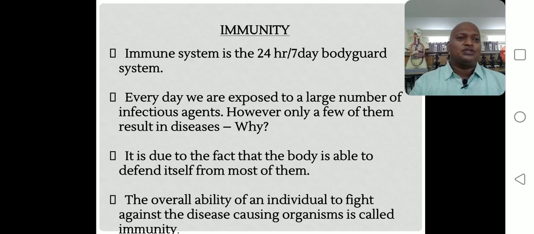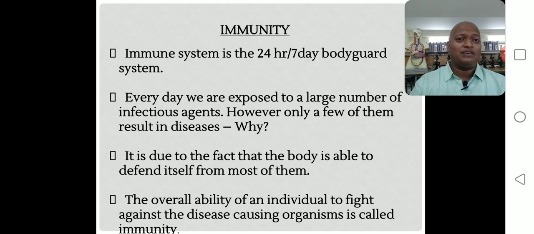Our human body is exposed to the environment. We inhale air, and through the air some microorganisms enter. We don't know whether it is pure or contaminated air. Whenever we drink water and take food, we are not aware of what types of microorganisms enter the body. But even though our body is exposed to the environment and to different infectious agents, we are not getting so many different types of diseases, right?